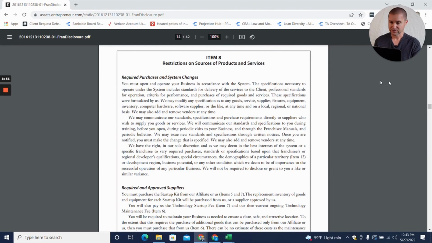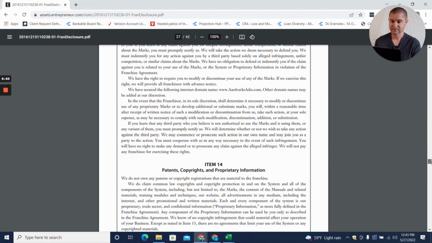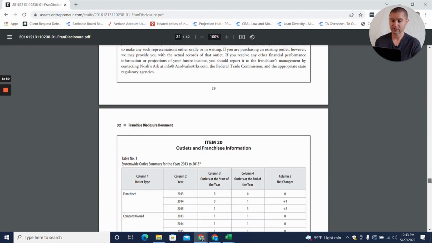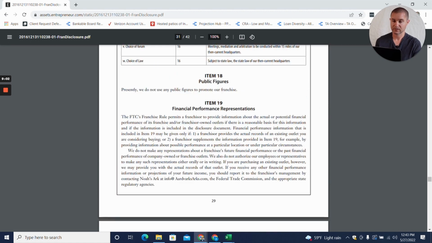Now, I'm going to skip on down to item 19, because that is typically going to be a very important item for you. Now, every franchise is different, and this outlines your options here. So it says the FTC's franchise rule permits a franchisor to provide information about actual or potential financial performance of its franchise and/or its franchisor-owned outlets, so specific units. If there is any actual financial results that are provided from a specific unit of a daycare facility, for this example, those actual results would show up in item 19.